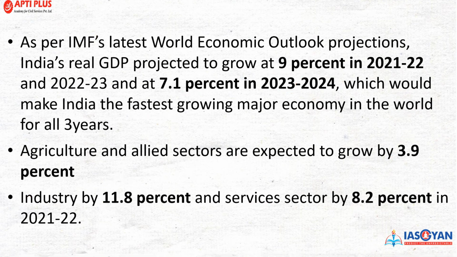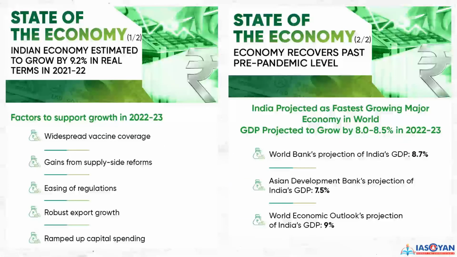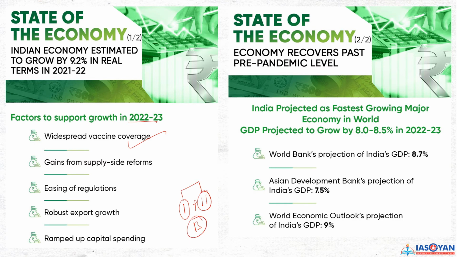Now I'll show you some infographics of how the state of the economy has been. The factors that support the growth in 2022 and 2023, the first and foremost is wide vaccination coverage. It is very important that we have a large number of people vaccinated with at least both doses, the first dose and the second dose, right? Although the government also started booster doses, initially the government wanted these two doses to be administered to the people. Now again, gains from supply side reforms. This is something that is part of the state of the economy and overall growth.